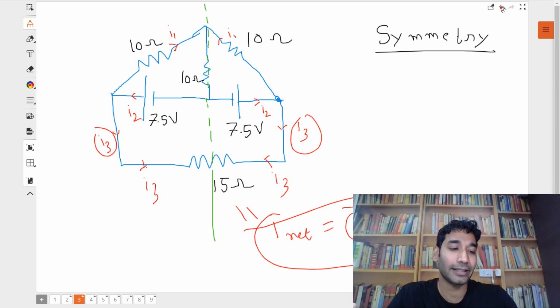Did you like this method? Yes? Chalo. One more you would want to do, in order to understand the application of this? एक और करें? नहीं करें?